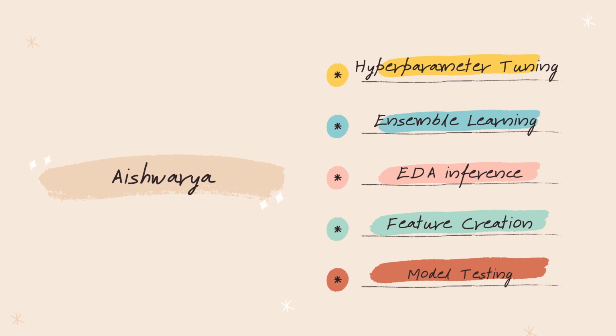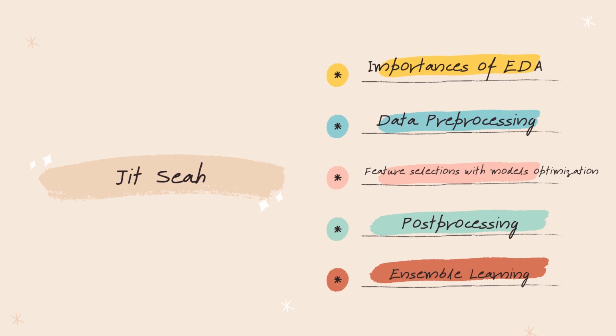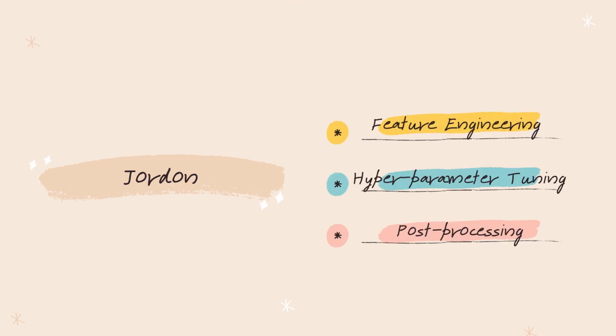As for Mr. Jitsha, the key takeaways were that he understood the importance of EDA, the importance of having data pre-processing as a process in the machine learning pipeline, feature selection with model optimization, post-processing, as well as ensemble learning. And finally, for Jordan, his key takeaways were feature engineering, hyperparameter tuning, as well as post-processing.